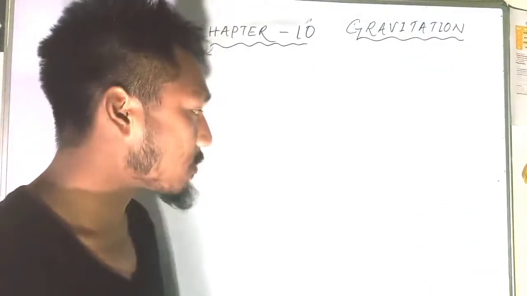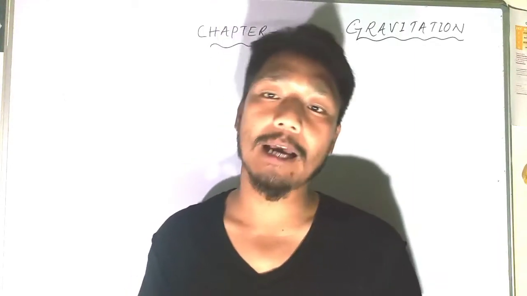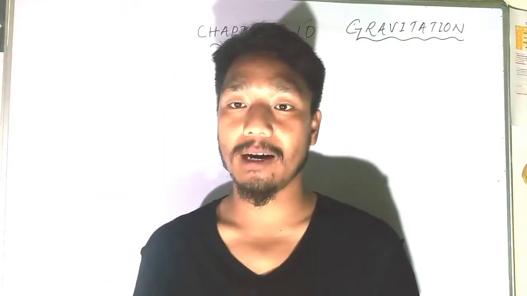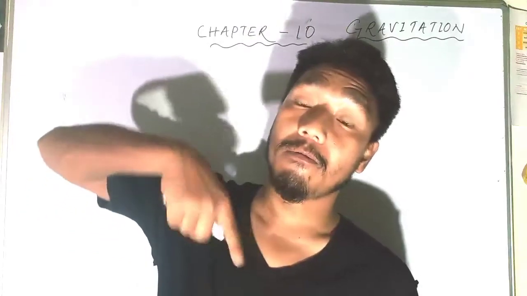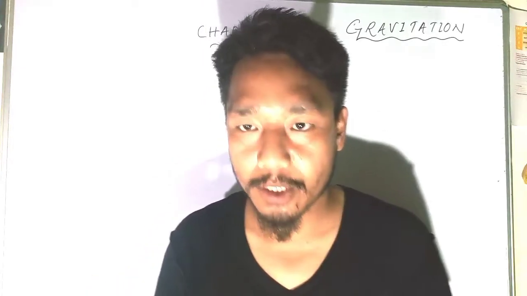In the previous video lectures, we discussed that Sir Isaac Newton was the first scientist who gave the ideas about gravitation, and how when the apple fell on his head, he started wondering how this apple fell and why this apple fell towards the ground, means toward the earth. Okay, why does it not fall in the upward direction, towards the sky? So he started wondering, and then he started formulating a lot of theories.